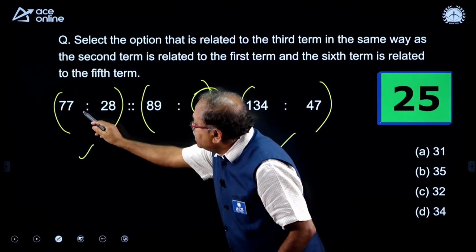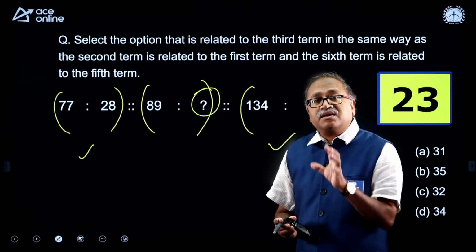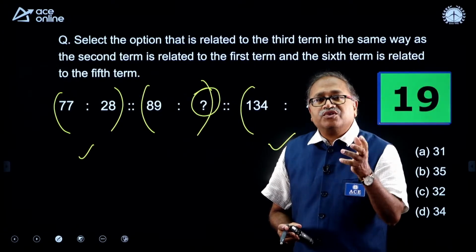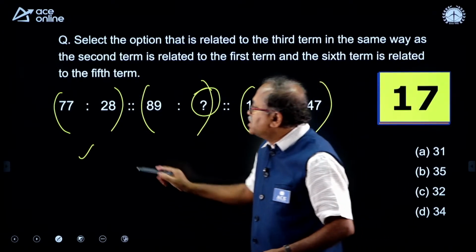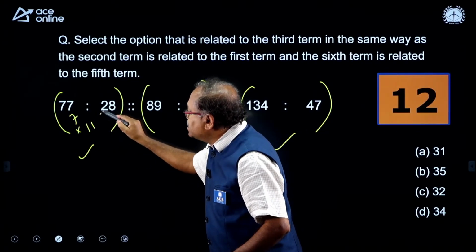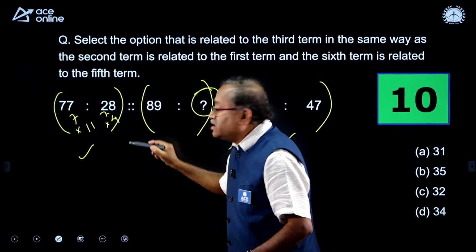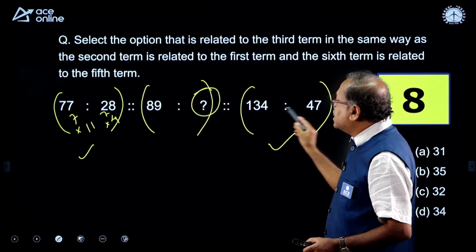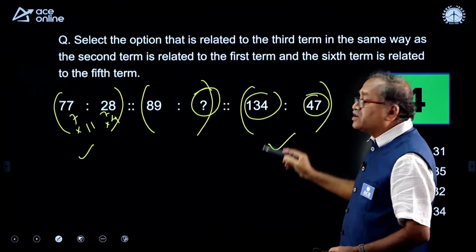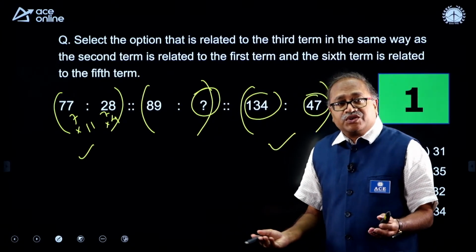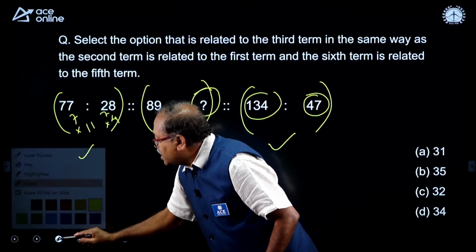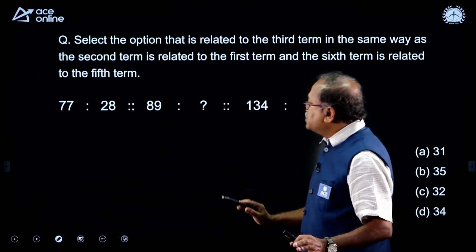So, how can I identify this one? 77 and 28. The very first thing that strikes my mind is both are multiples of 7. So, 7 into 11, 7 into 11, and I notice that this is 7 into 4. I do not know whether it is right or not. I just have to check this also. So, this multiplication is not possible because 47 is a prime number. So, this logic is not working. Then I need to go for the other logic. So, try this, my dear friends.